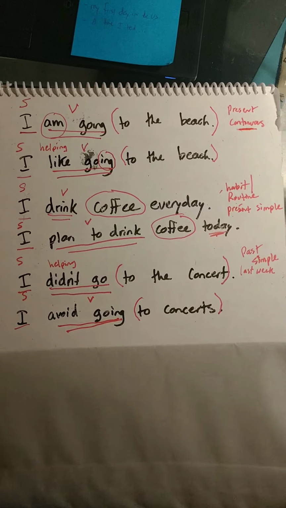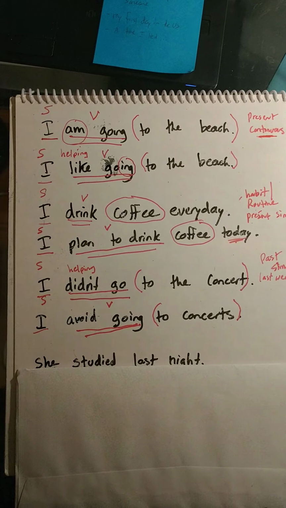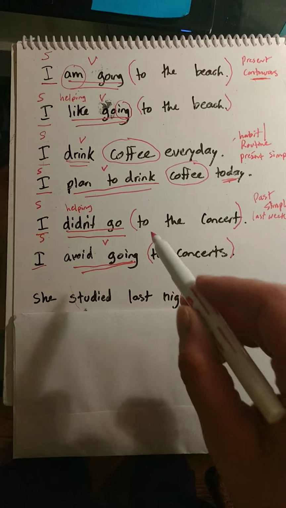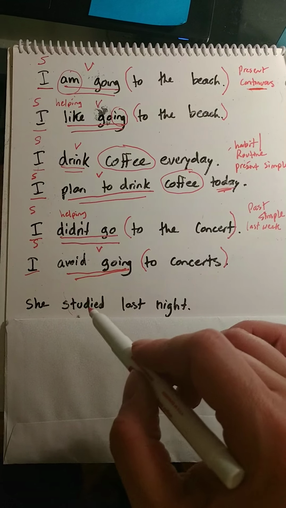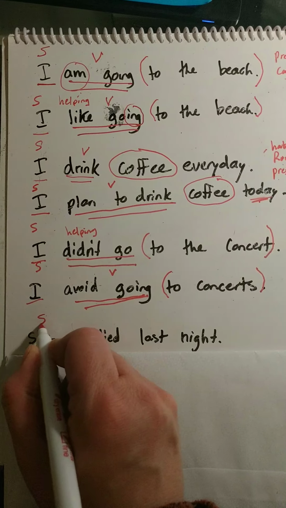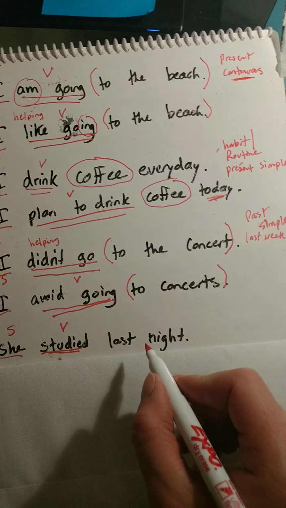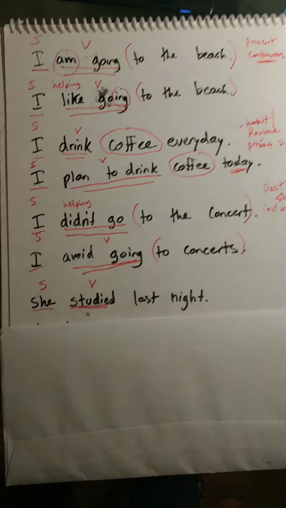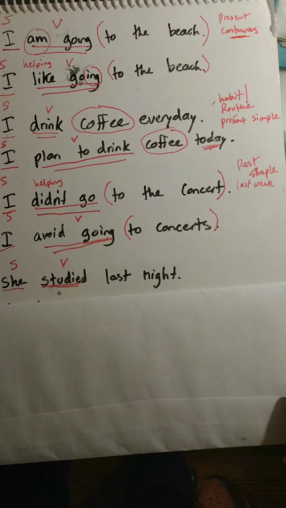All right, next one. She studied last night. This is the same tense as this one up here. It's just a positive. Didn't makes it negative. This one's positive, okay? So she is the subject. Studied is the verb. Last night is the time. Now, this is past simple, the same as this one up here, okay?